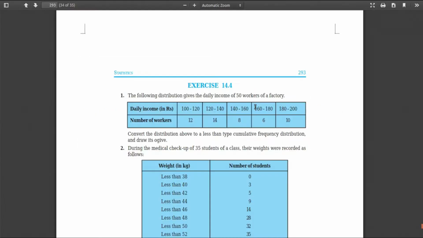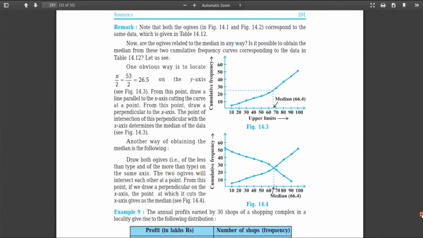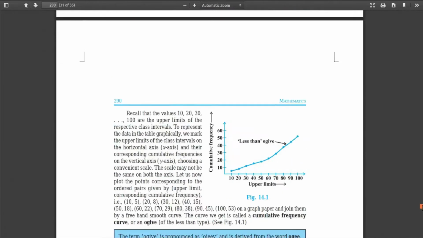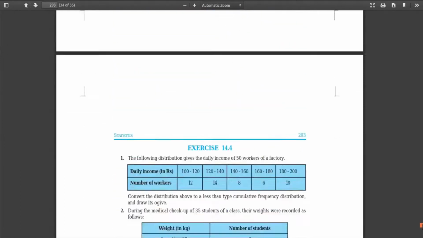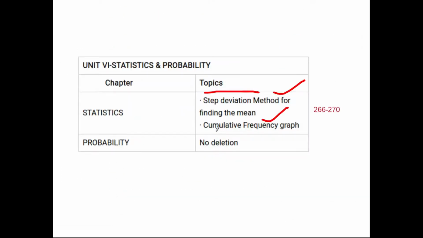And then cumulative frequency graph. See here, the last exercise, this one, cumulative frequency graph, right? From here, graphical representation of cumulative frequency distribution. The whole thing is removed, right? So again, the last part of the chapter. From probability, no deletion. The whole chapter will remain.